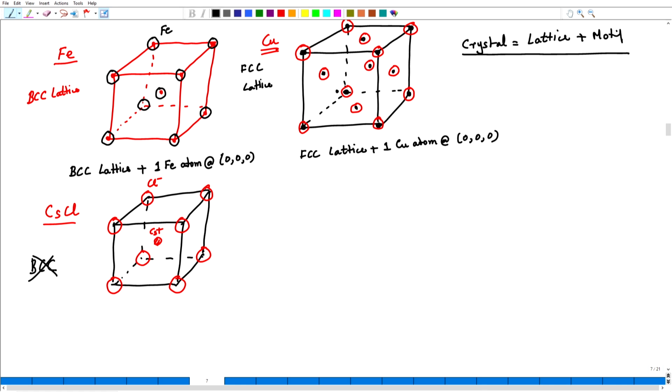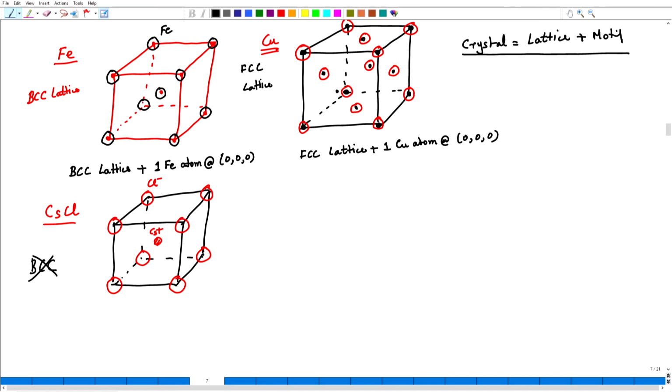Remember, all crystal structures have to be based on one of the Bravais lattices. Which means that if a lattice has a certain translation symmetry, the same translation symmetry should exist in the crystal with atoms in it. Now, a body centered cubic lattice. So, if I were to draw a body centered cubic lattice separately, let us look at what translation symmetry is permitted.